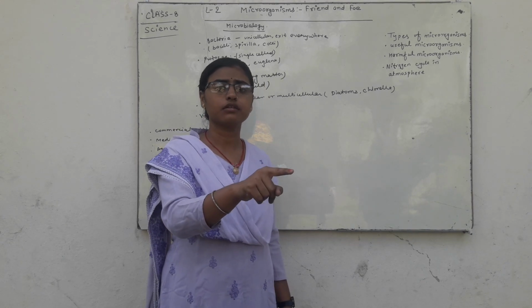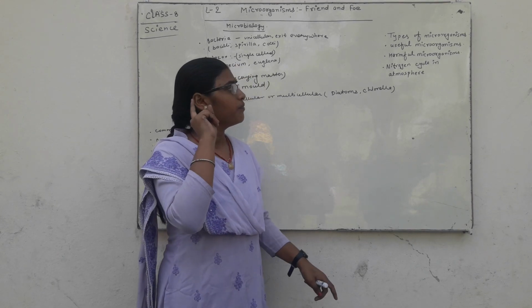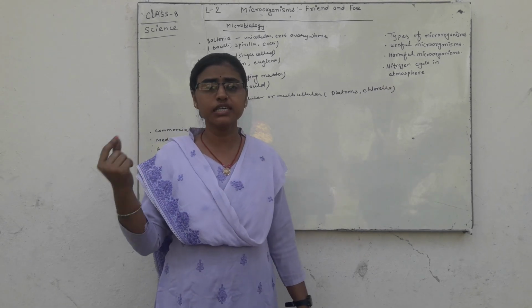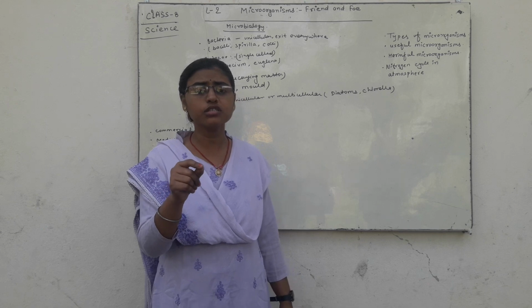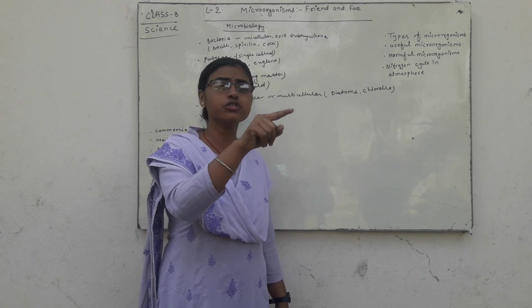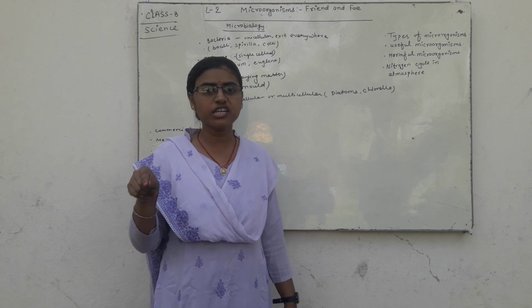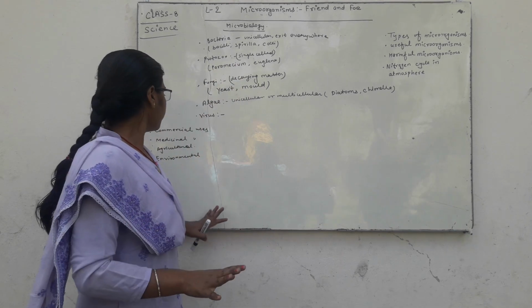It means if we make a vaccine for a special disease, then we use this microorganism in this vaccine. You understand? Okay.